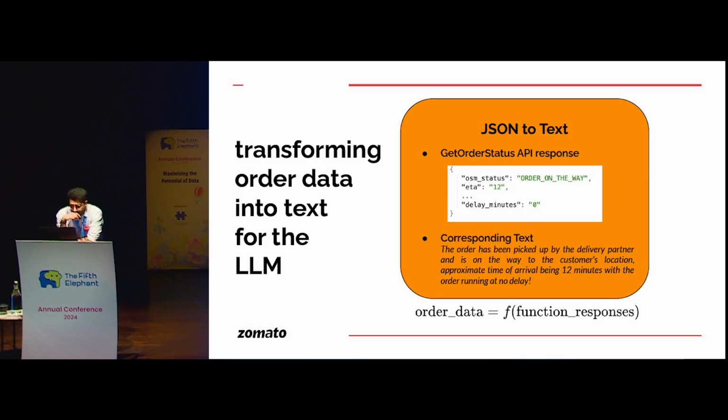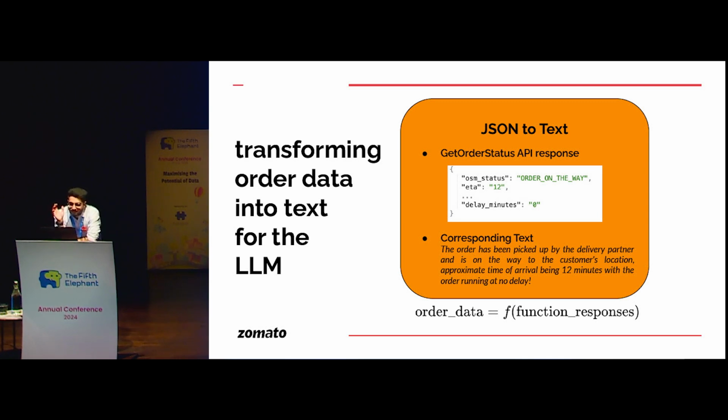Next stuff. So for example, get order status API response. Let's say my function classifier, the customer asked where is my order, and my function classifier decided that I need to trigger get order status in order to answer this query effectively, right? So once I trigger that API, I'll get some JSON response. Now that JSON response is not very digestible by the LLM, right? I need to make a story out of it to convey it effectively to the LLM.